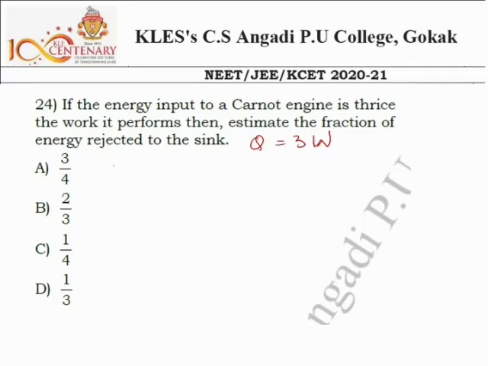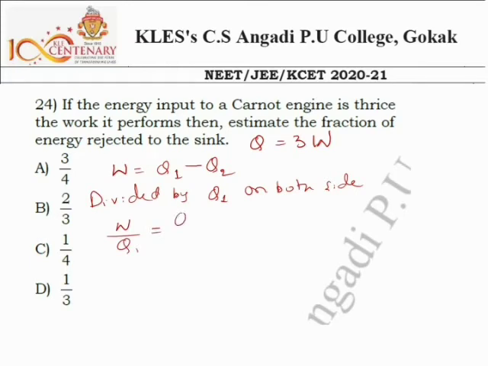And we know the formula, work is equal to the energy from the source minus the energy rejected to the sink, Q1 minus Q2. Then divide by Q1 on both sides. So now the equation is W by Q1 is equal to Q1 minus Q2 divided by Q1. You may ask why I have to divide by Q1, because they are asking the fraction of energy rejected, means how much energy is rejected with respect to the supplied energy.